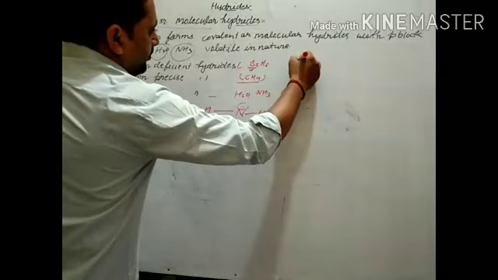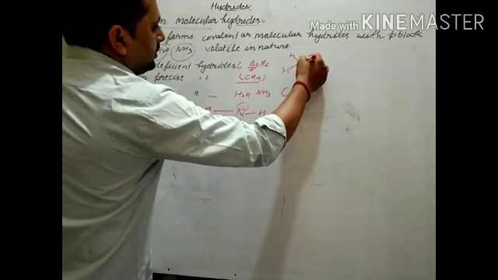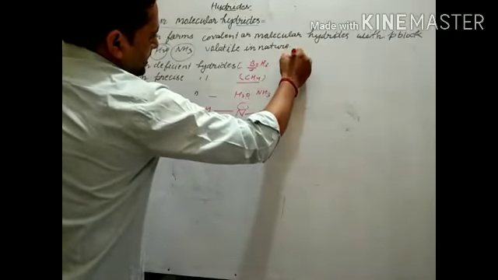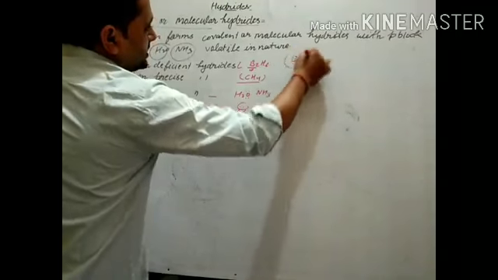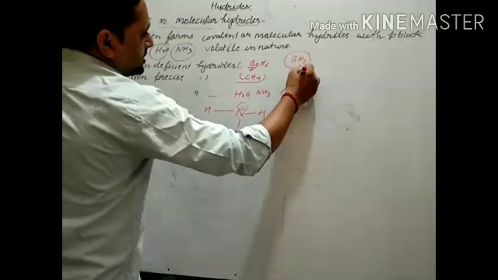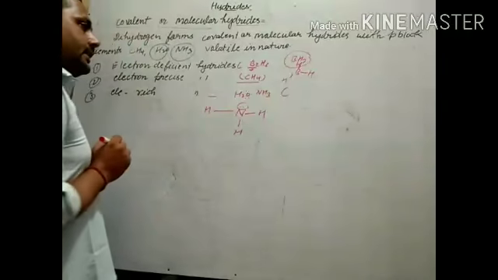But if we draw the structure of boron here, it is BH3, but it shows dimeric form. If we draw the structure of BH3, it is like this. So the octet of this one is not completed.